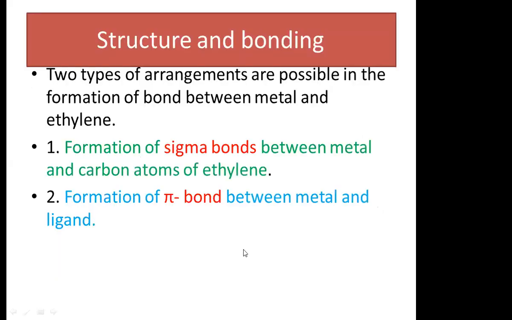In the next slides, we discuss the structure and bonding of the metal ethylene complex. In the metal ethylene complex, two types of arrangements are possible in the formation of bonds between the metal and the ethylene ligand. The first one is formation of a sigma bond between the metal and the carbon atom of ethylene, and the second one is formation of a pi bond between the metal and the ligand in the organometallic complex.